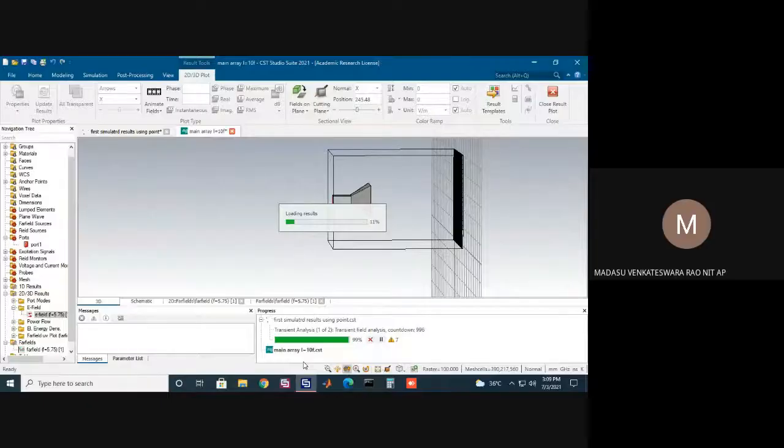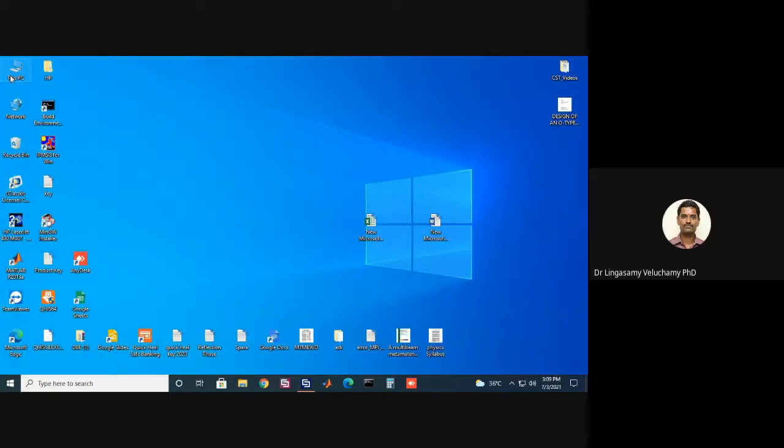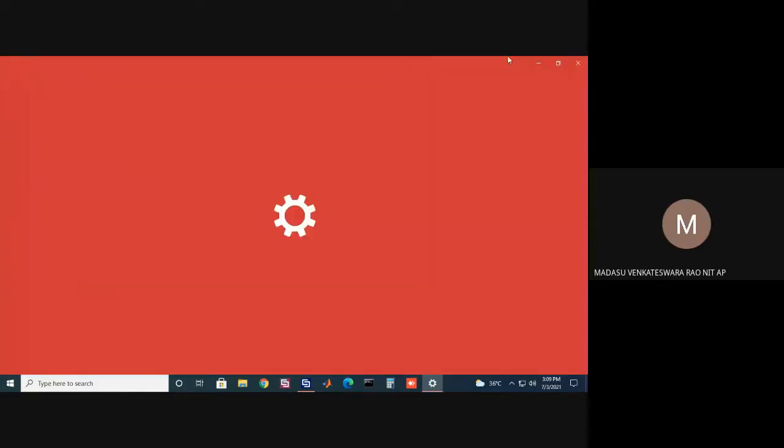Sir, it is loading. One more day, sir. Actually, it is taking 3 days whenever I'm doing simulation. So what is the RAM capacity or processor, quad core or single core? It's a PC, 128 GB RAM, sir. Yes, sir. That's why I'm unable to understand why it is taking so long.